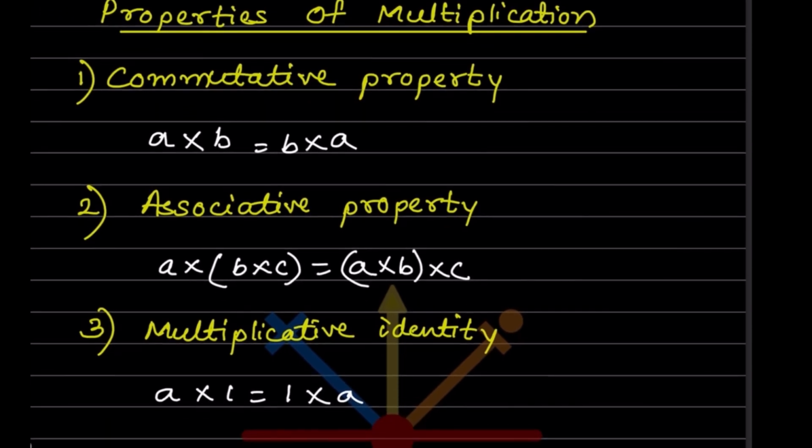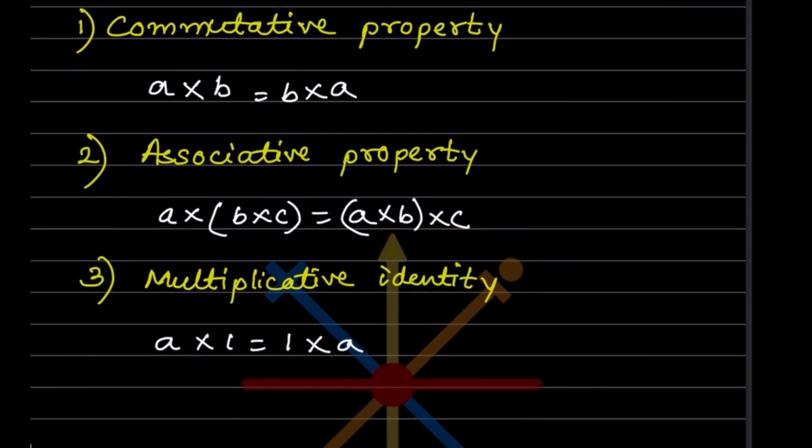For the associative property, a into the bracket b into c is the same as a into b into c. For the multiplicative identity, a into 1 is 1 into a. Suppose I write 3 into 1, that is 3, and 1 into 3 is also 3. Both are the same. So a into 1 is equal to a is equal to 1 into a.